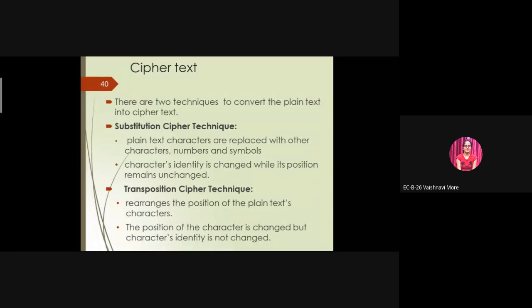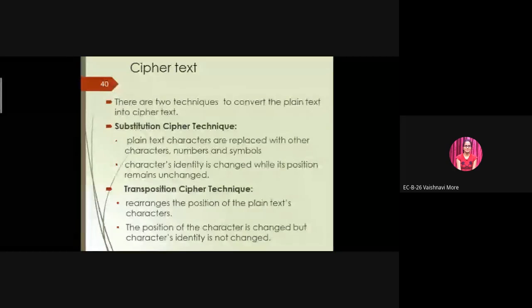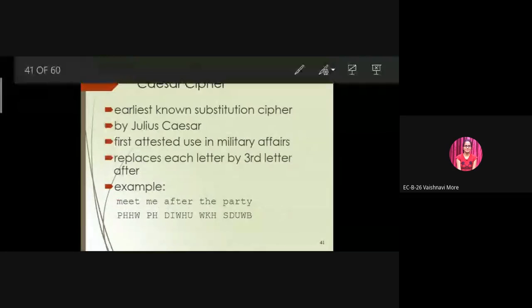We have to study four to five algorithms under these two types of techniques. First we need to understand what a substitution technique is and what a transposition technique is. We'll study the various algorithms in our next lecture. So today we'll stop here.